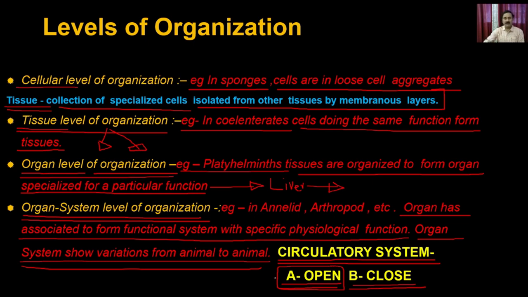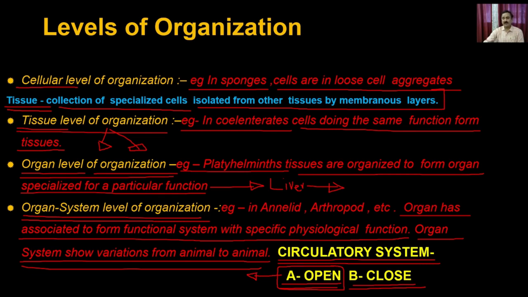The classical example of the open circulatory system is the cockroach, where a pseudo heart pumps the blood into the hemocoel, the central cavity, and then distributes the nutrients or the oxygen to the different parts of the body, but there are no blood vessels or arteries involved in the open system.